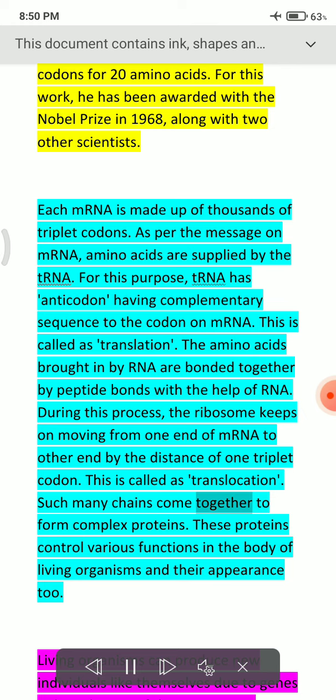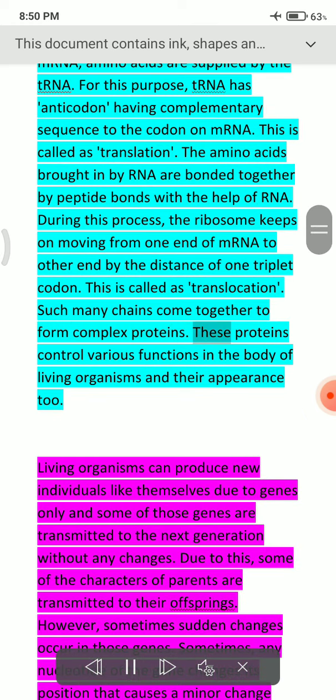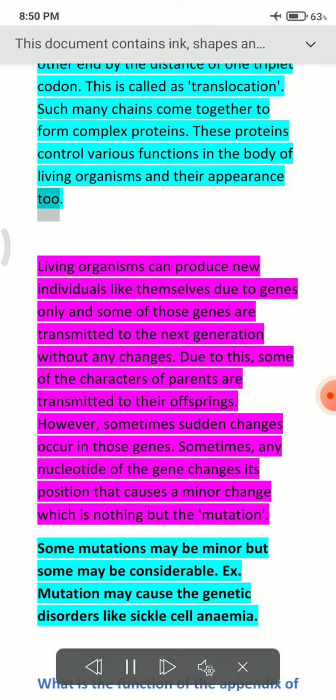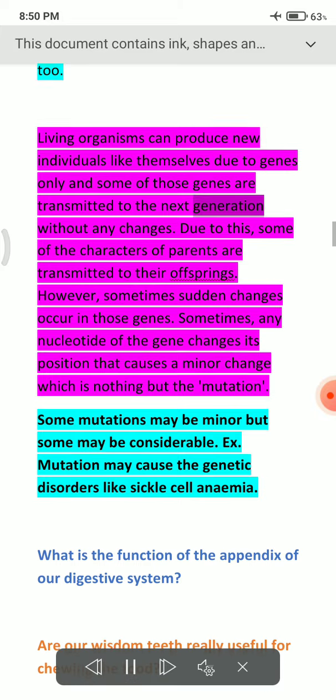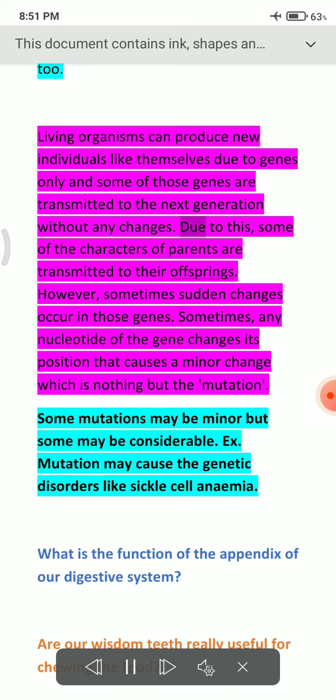Such many chains come together to form complex proteins. These proteins control various functions in the body of living organisms and their appearance too. Living organisms can produce new individuals like themselves due to genes only, and some of those genes are transmitted to the next generation without any changes. Due to this, some of the characters of parents are transmitted to their offspring. However, sometimes sudden changes occur in those genes. Sometimes, a nucleotide of the gene changes its position, which causes a minor change, which is nothing but mutation.